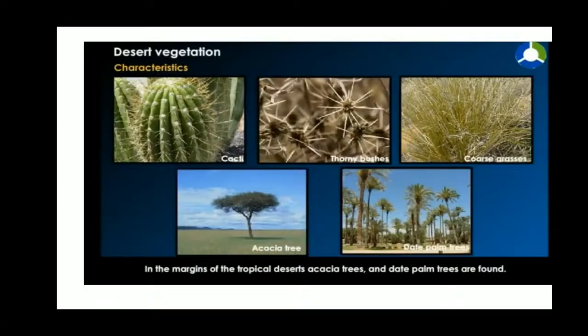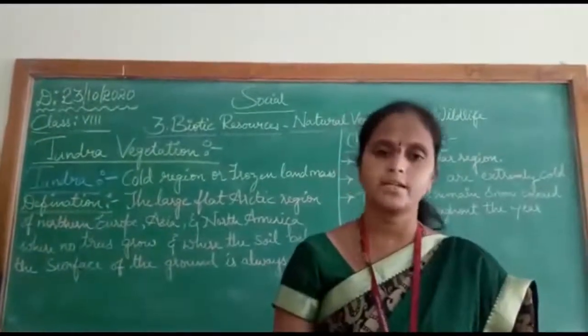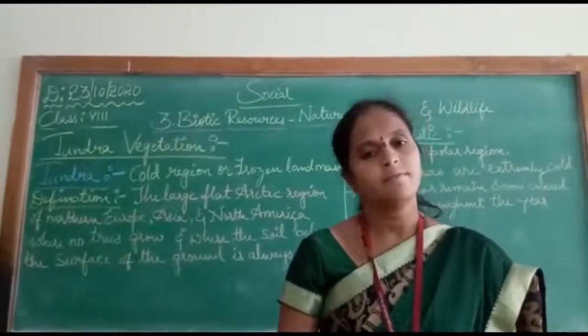See here, these are the different types of trees which grow in the desert region. In the margins of the tropical desert, acacia trees and date palm trees are grown. Now we will learn about the wildlife, the animals which live in the desert vegetation. Those are camel, hyena, jackal and fox. Till now we have learnt about the desert vegetation, its characteristics, vegetation and wildlife.